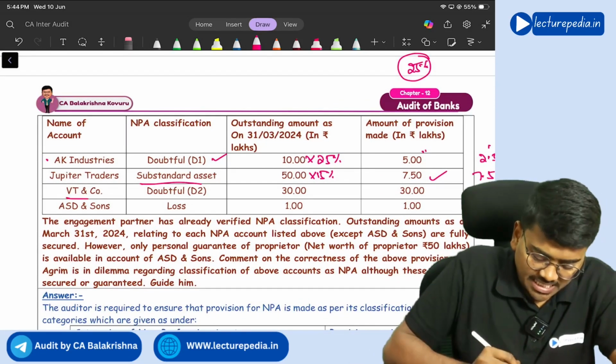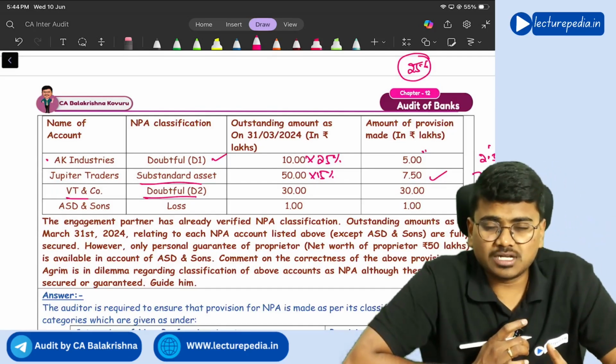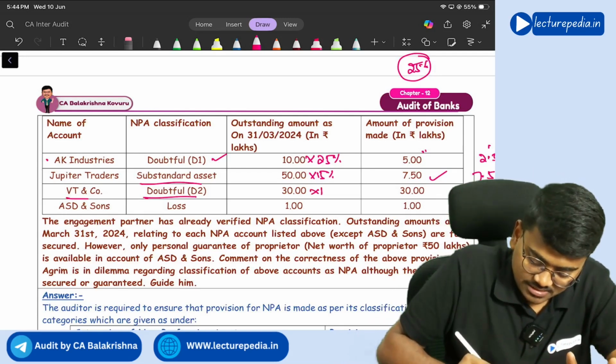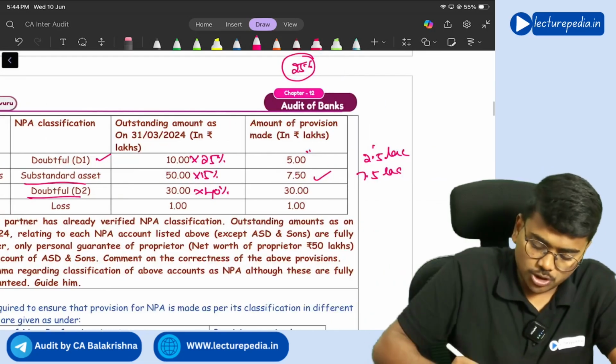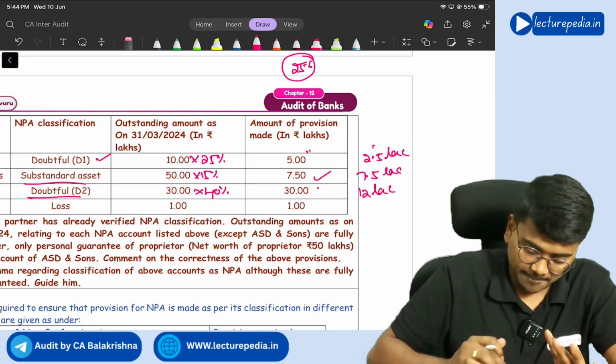Next, VT and Co, doubtful category 2. If it is in the state of doubtful category 2, how much will be the amount of provision? 40%, right? So 30 lakhs multiplied by 40%, how much should it be? 12 lakhs should be the provision, but they have provided 30 lakhs, which is wrong.